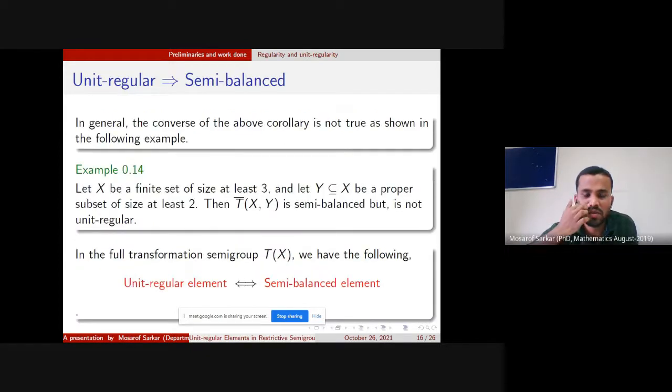In general, the converse of the above corollary is not true. The following example will support the argument. In the full transformation semigroup T_X, the following are equivalent: irregular element and semi-balanced element are equivalent.